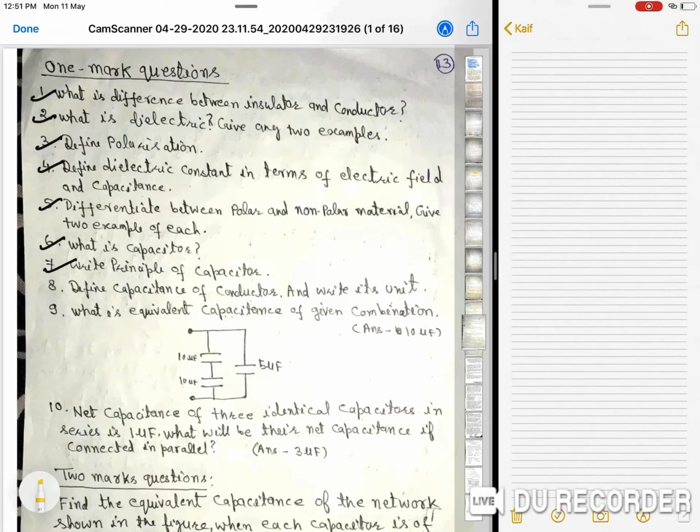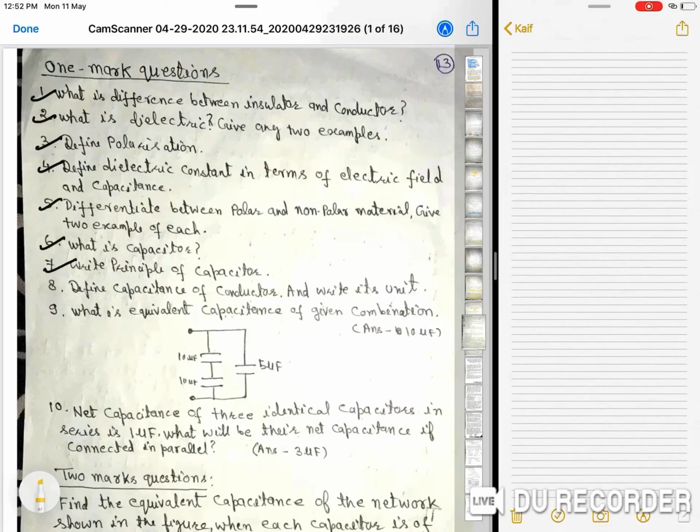And the fourth question: define dielectric constant in terms of electric field and capacitance. In terms of electric field, when a dielectric is inserted between the plates, the electric field is reduced, and the ratio of the applied electric field to the reduced electric field is the dielectric constant.